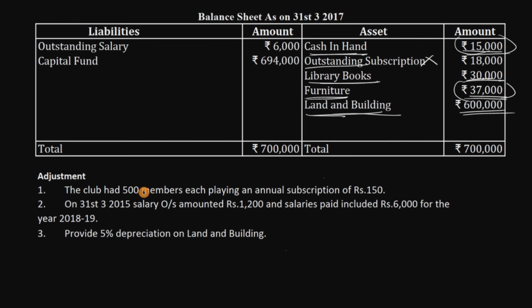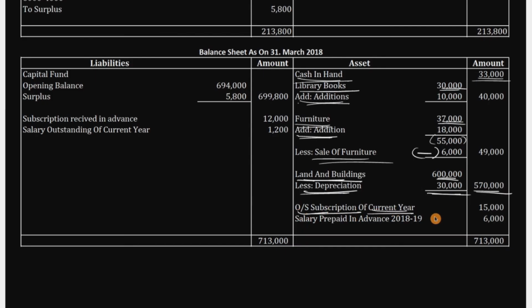So the first item is the outstanding subscription which has not come yet, so that will be an asset for your company. So 500 members, again 150 we already calculated, that is 15,000 rupees. So this 15,000 should be written in outstanding current year, that is 15,000.